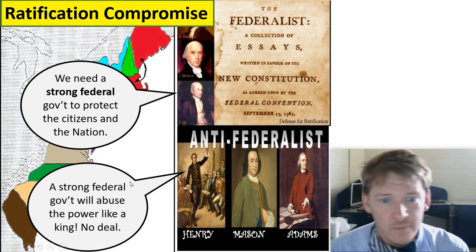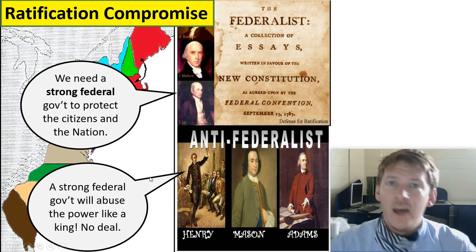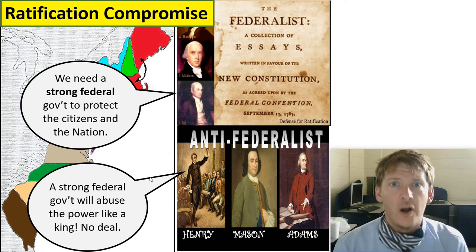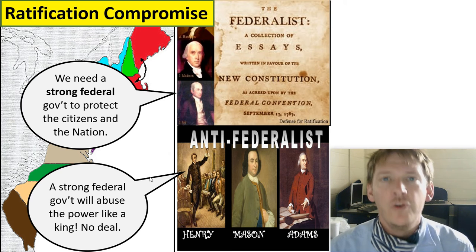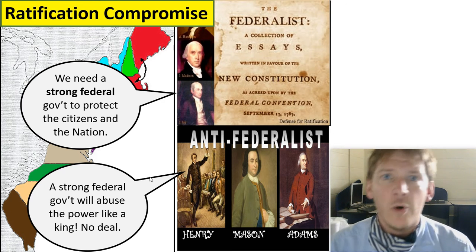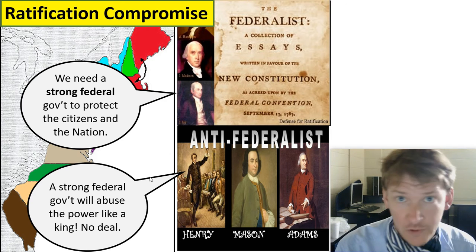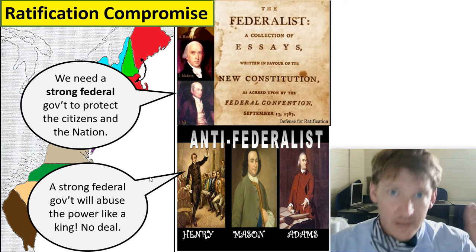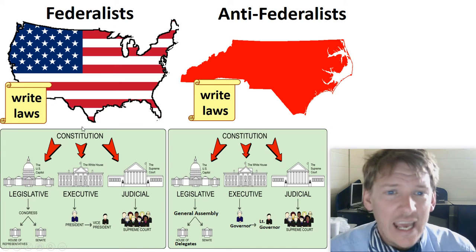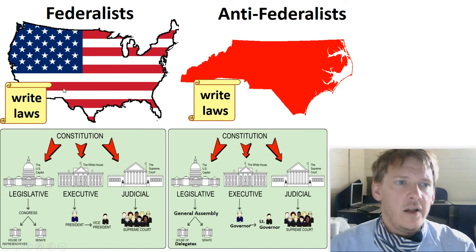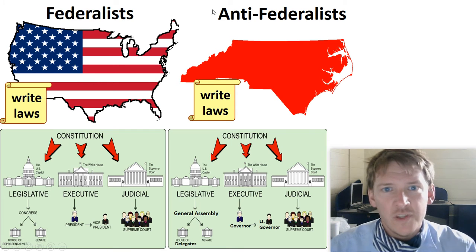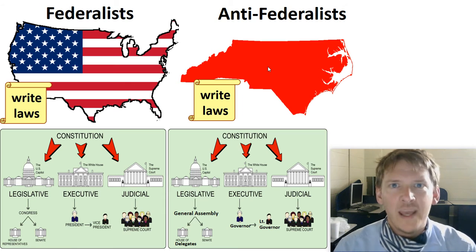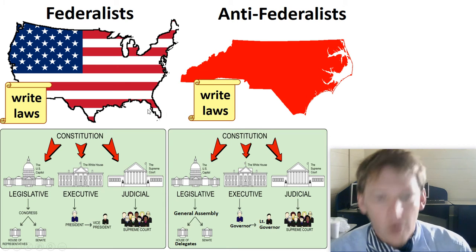The Anti-Federalists, many of these Southern representatives, say this Constitution, this framework, this blueprint is too strong. It gives too much power to the federal government. It takes too much power away from the states, which they had under the Articles of Confederation, and then gives it to a central federal government that is scarily like a king. So the Federalists want the federal government to be able to write laws, whereas the Anti-Federalists believe, no, we should leave a lot of the lawmaking and rulemaking up to the individual states to rule their own states.